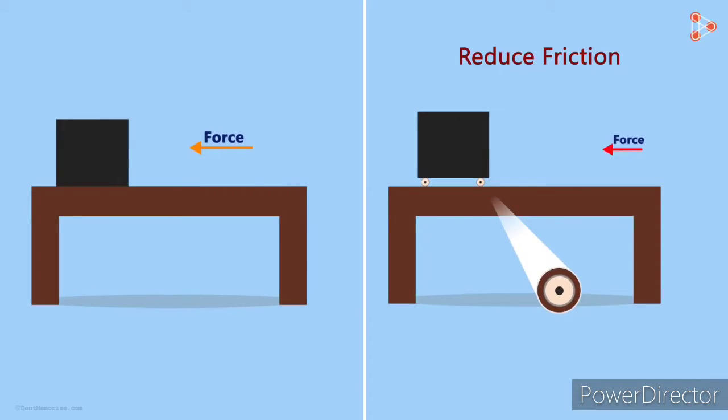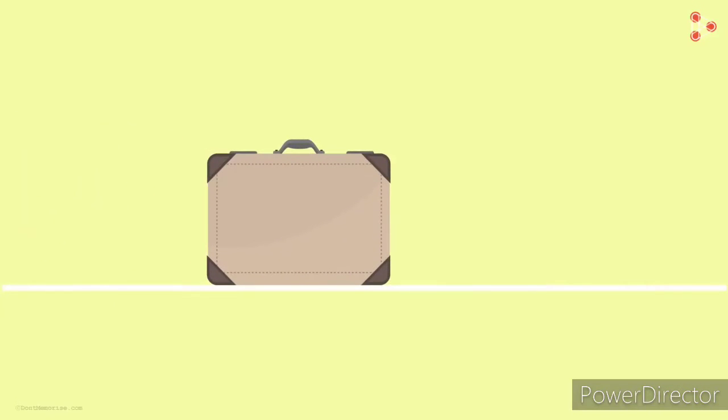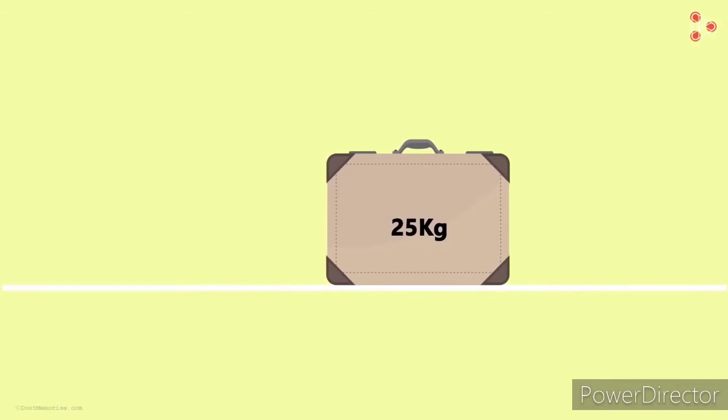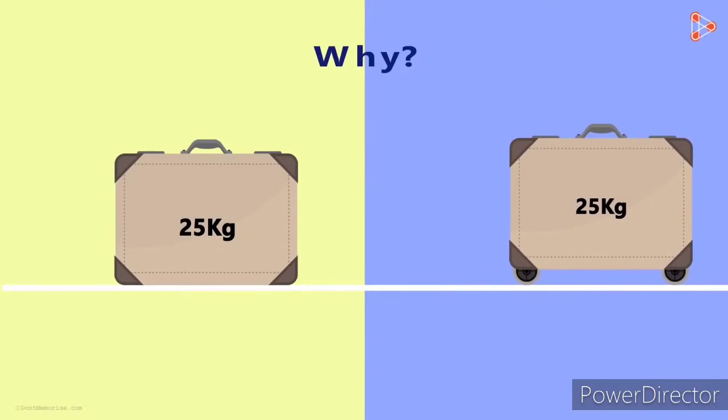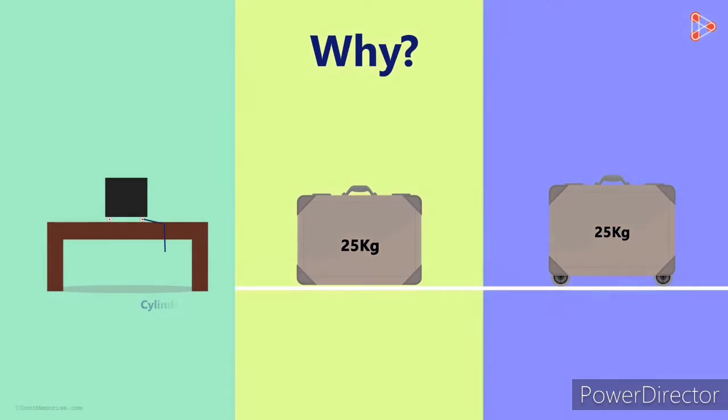They are cylindrical. Assume you are traveling to another city and you are carrying luggage weighing around 25 kilograms. If you're unable to carry the bag, the only option you have is to drag it on the floor. But you will still require a lot of effort to drag your bag. But what if your luggage had wheels under it? Won't it be far easier to carry it around? Yes, it'll be easier. But the question is why? Why is it easier to roll a box over cylindrical pencils relative to pushing it on a flat surface? Why is it easier to carry the bag around when it has rollers under it? Hold on to this thought, I'll come back to it.